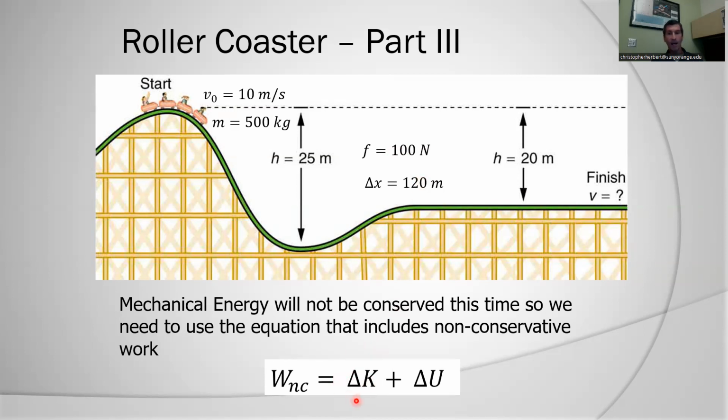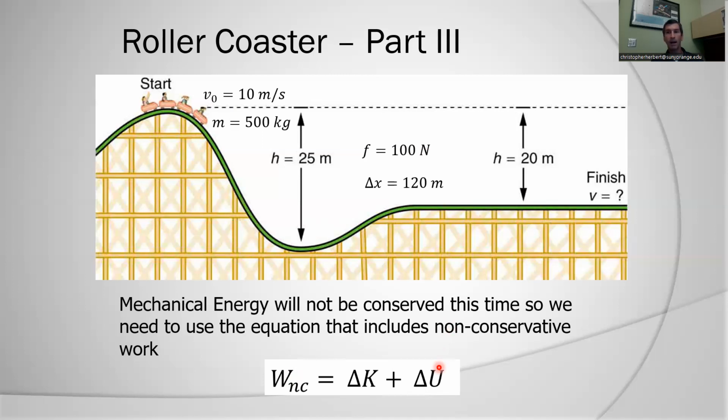We're still going to have a change in kinetic energy. We're still going to have a change in potential energy. But really, remember, I'm trying to find out my final speed here. In that particular case, I'm going to solve my change in kinetic energy last. I'm going to calculate this first, I'm going to calculate the second, then, because this is unknown, I'll calculate that based on this and this. Okay, watch how I do this.